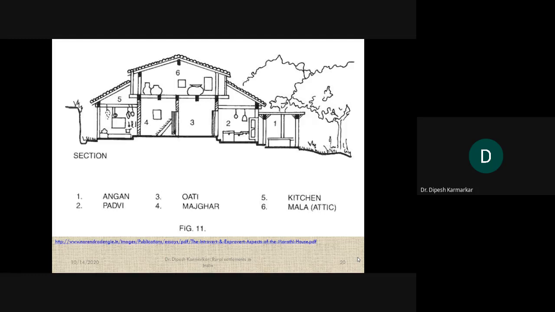Okay, so if you see the attic, now you just see number 5. If you see the attic, then you will find the top portions of the attics of number 5 and number 6 are very different from each other. I mean, they are at different levels. Okay, and an attic is usually used to store things.